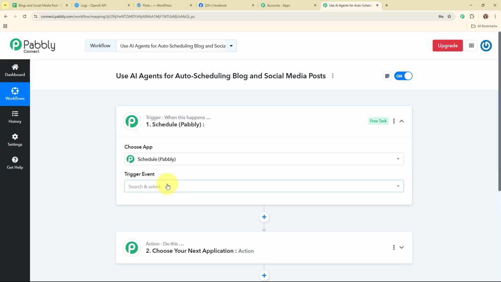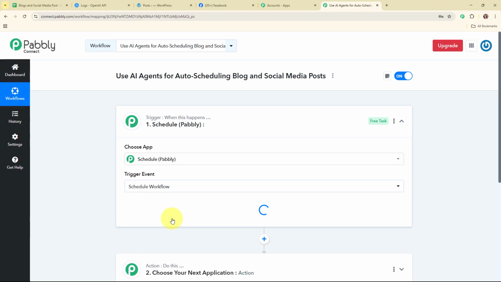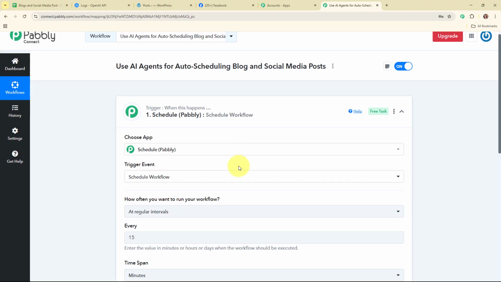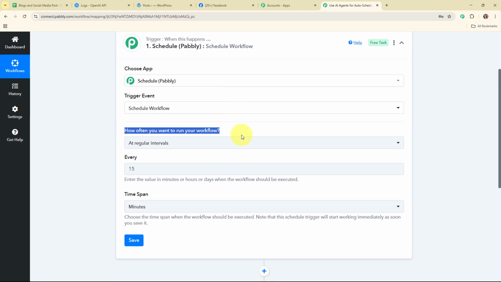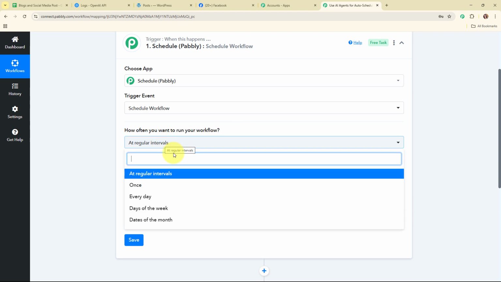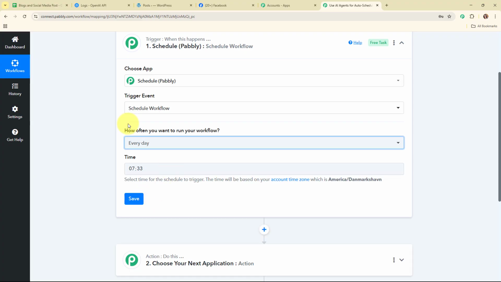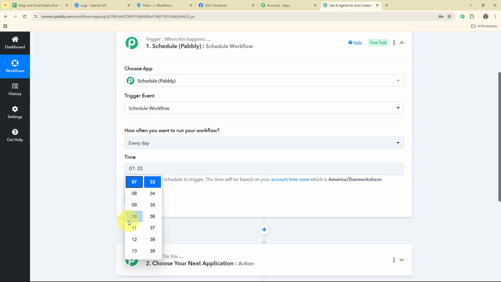Alright, so here for the trigger event, I'm going to select the event as schedule workflow. And then here you can see it is asking me how often you want to run your workflow. So here I can select it as at regular intervals, once every day, days of the week, or dates of the month. So here, as I've already told you, that I want to run this workflow every day, so I'm going to select that, and then it is asking me to select the time. So here for the time, I'm going to select the time as 10 a.m. That means every day at 10 a.m. my workflow should be run.